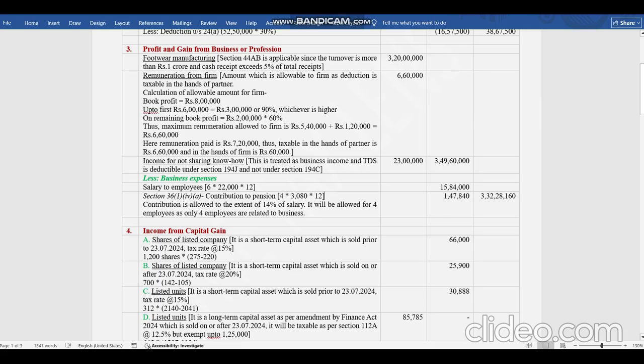Now coming to the salary to employees, this is a contradictory point. Whatever salary he is paying, 22,000, he can claim as business expense. 22,000 per month into 12 months, he can claim it. But for how many employees? The person says this is my business expense. While preparing his P&L for the year, he might have shown it as business expense for all 6 employees.